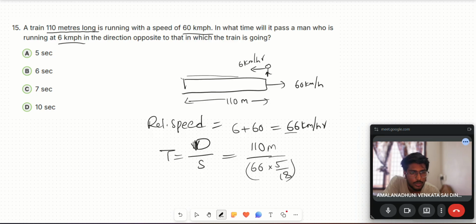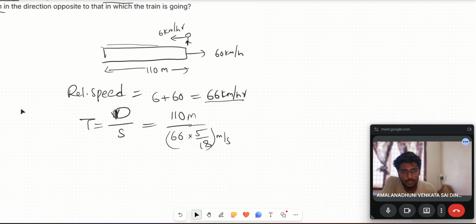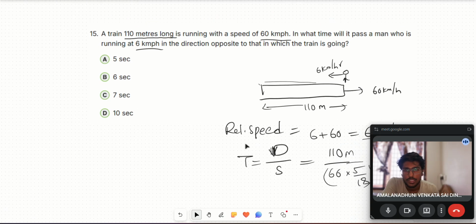Since it is in kilometer per hour, we have to convert to meter per second. Understood? Then we have to cancel. After solving this, we will get 6 seconds, which is option B.